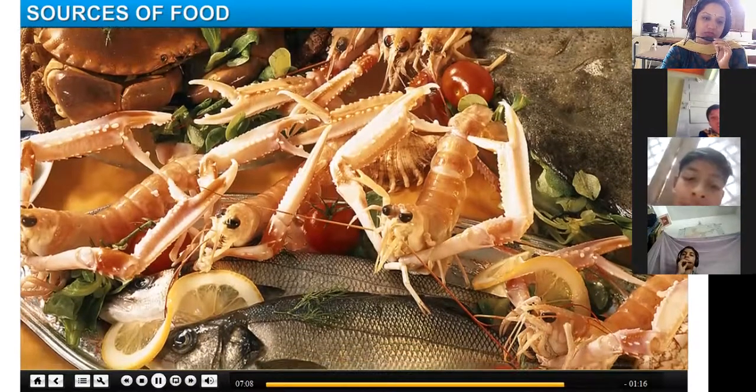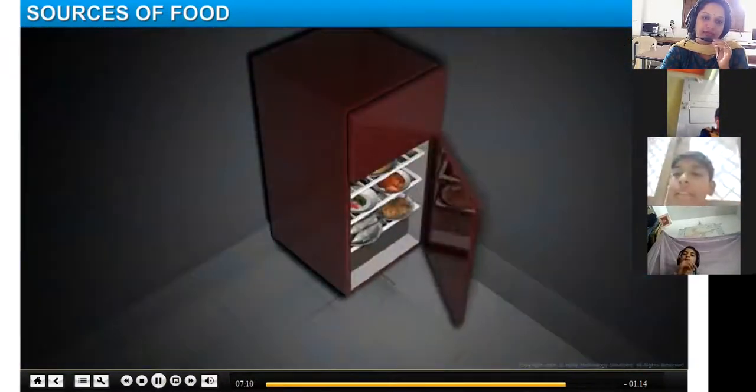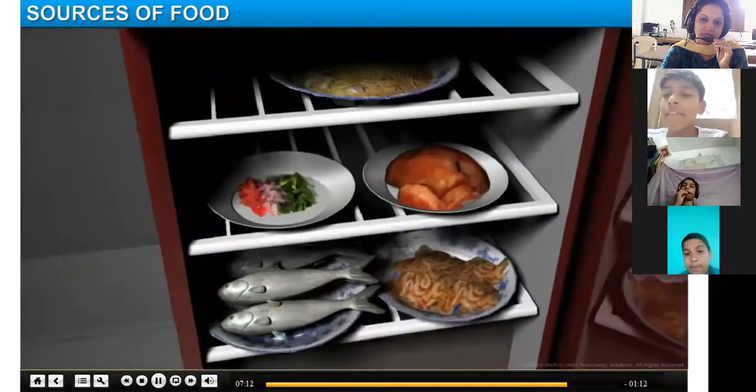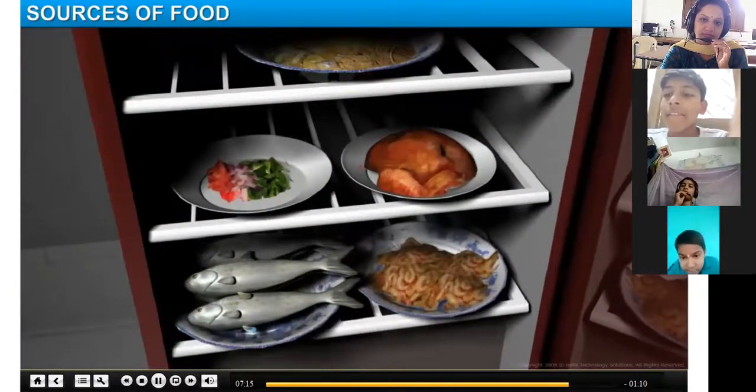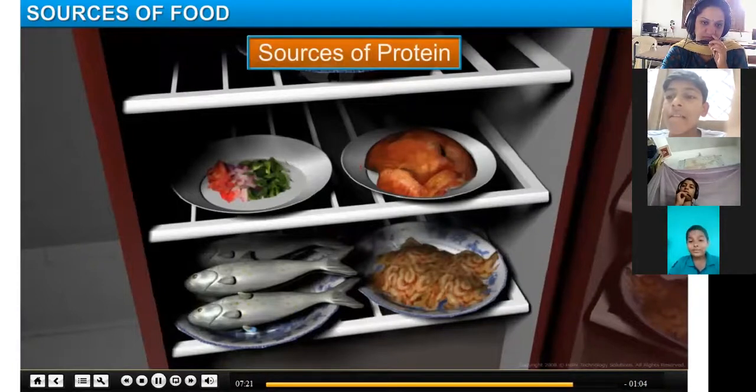Most of you eat prawns. Fish and prawns are stored in refrigerators as they are highly perishable. Nutritionally speaking, they are valued as an important source of protein.